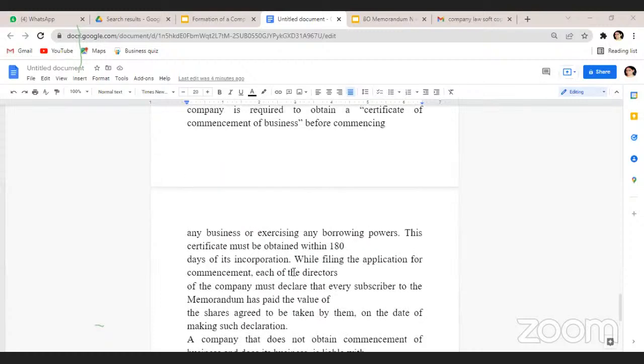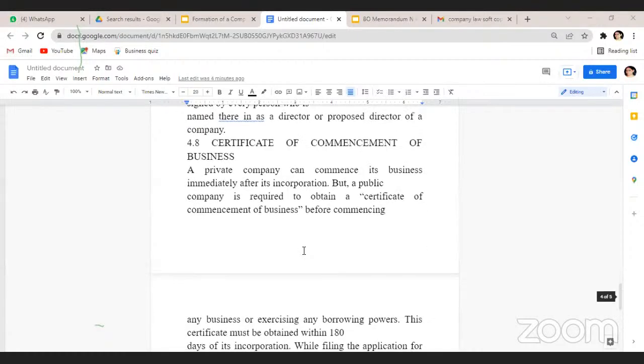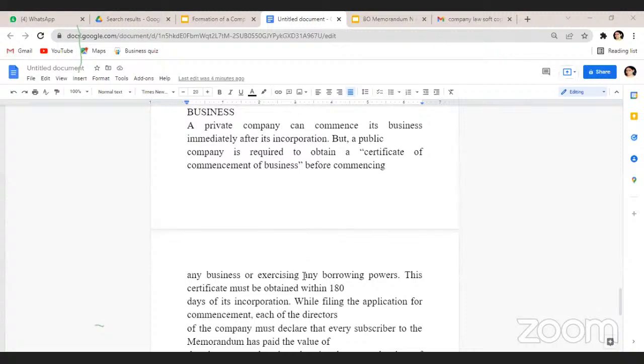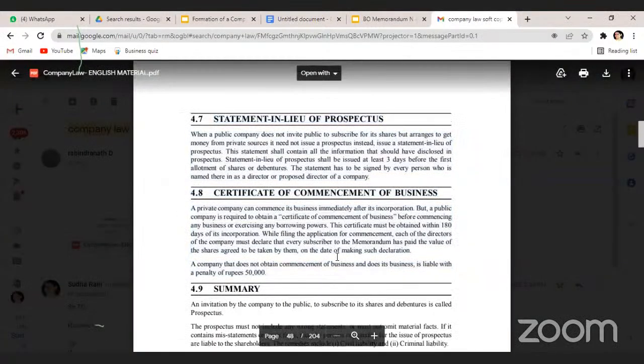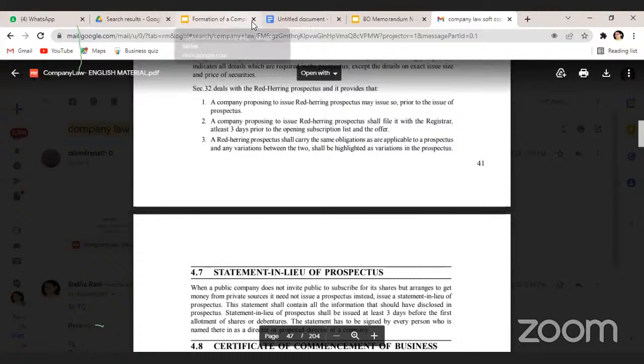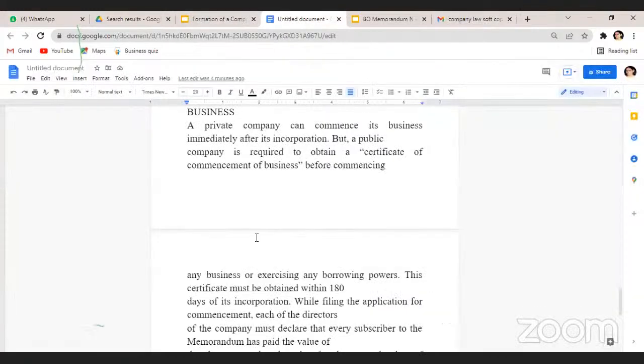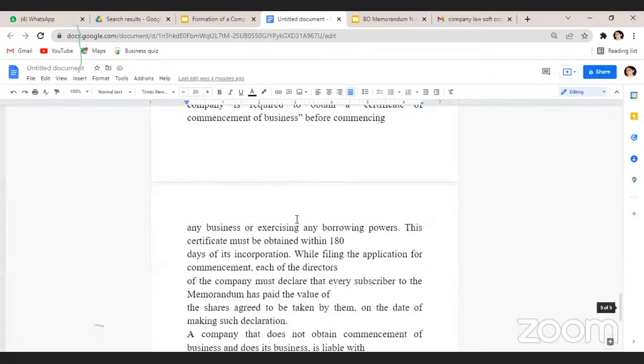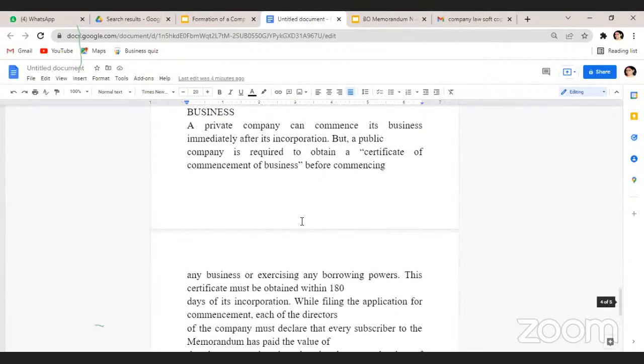And what is the information they're supposed to file? Stating that minimum subscription has been collected, and no amount is due for the applicants, and all the directors purchased and obtained the shares of the company, and all the provisions of the Companies Act have been followed at the time of commencement of business. These four declarations are supposed to be provided.